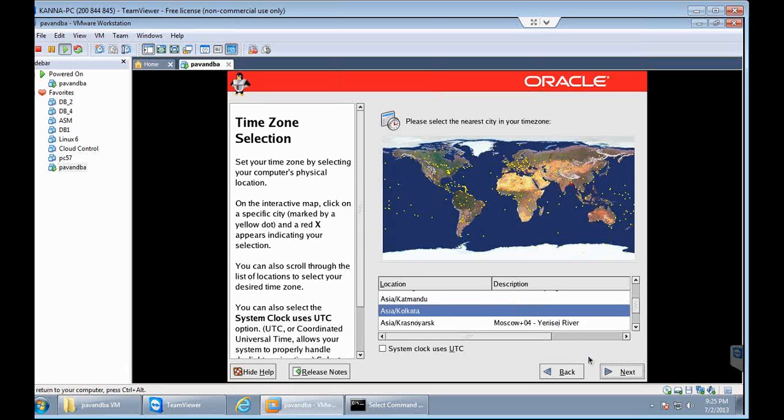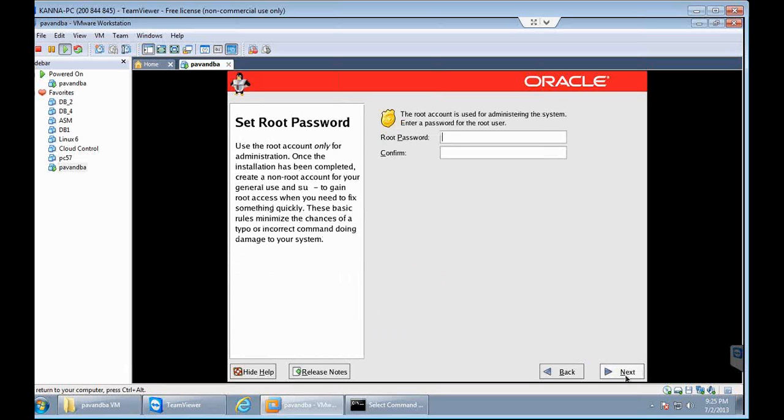So that is Asia, Kolkata. And next, just like in Windows how we will be having an administrator user, in Linux also we will be having a user called root user. So root is nothing but the super user of the Unix operating system, and while installing itself you need to provide the password for that user.